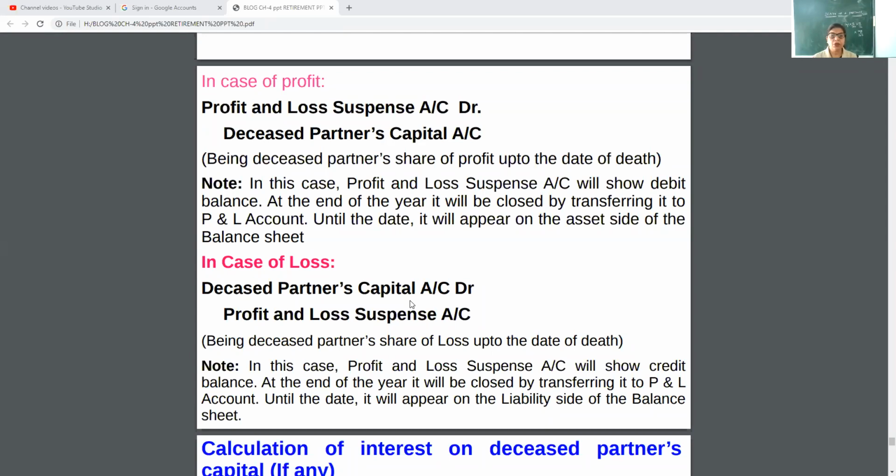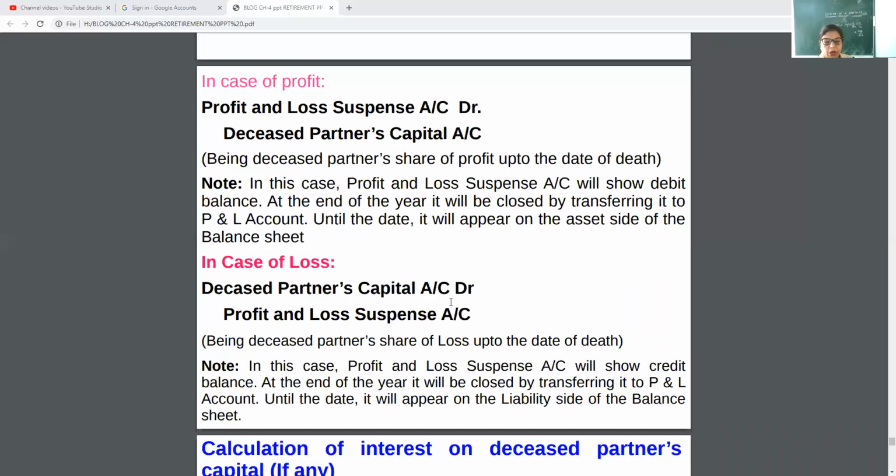In case of profit, P&L suspense account will show debit balance, and it will show on the assets side.